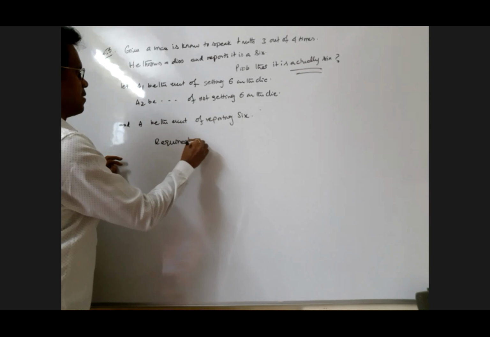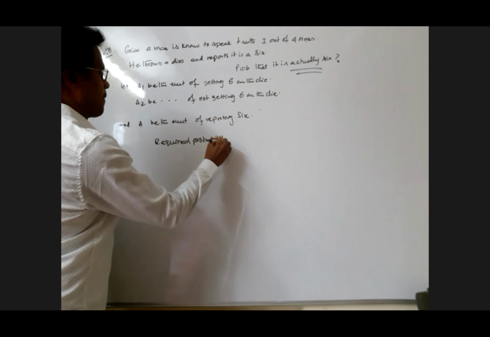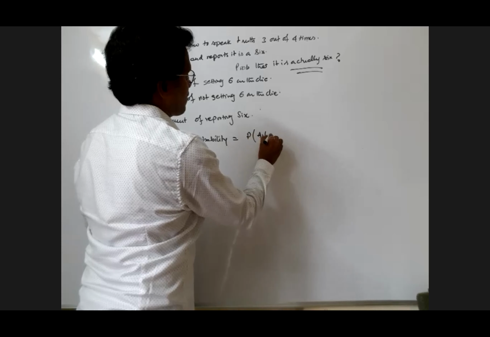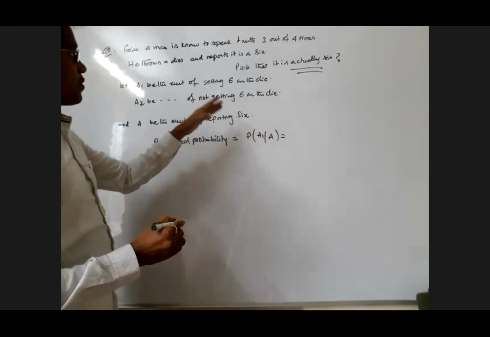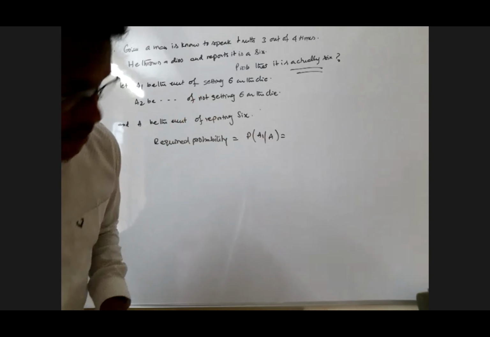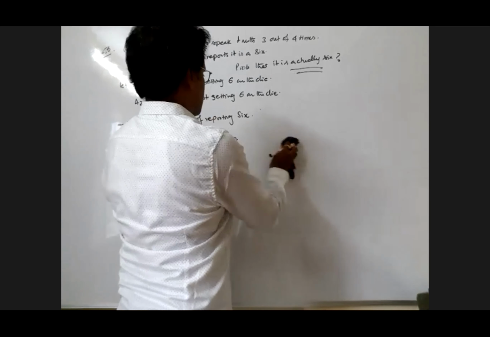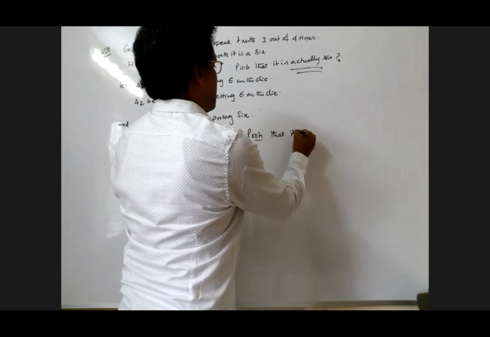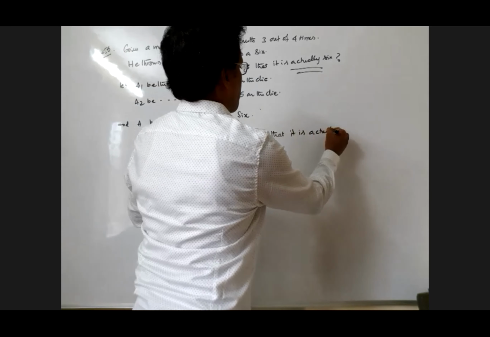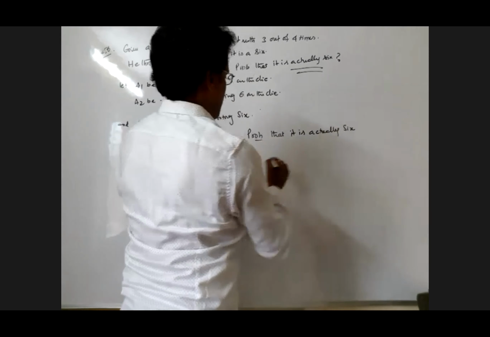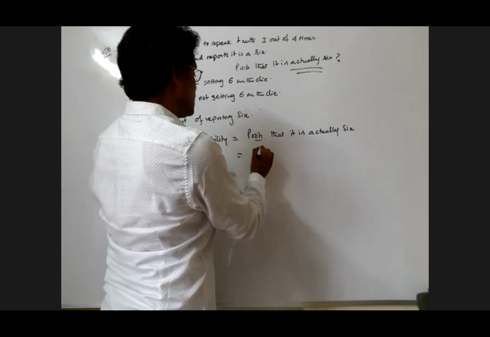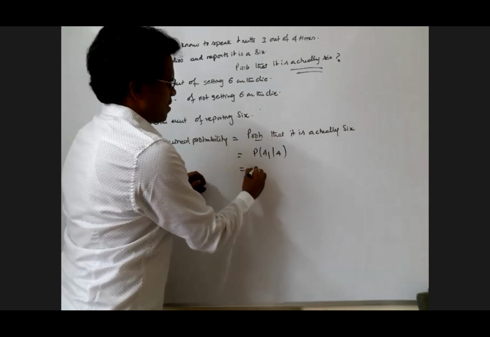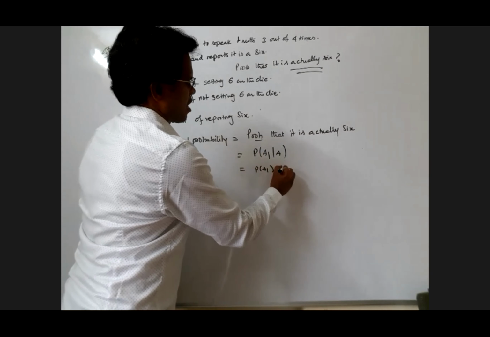Required probability is equal to probability of A1 given A. Probability that it is actually 6. I'm writing that also. Probability that it is actually 6 is probability of A1 given A. So that is what the remaining things. If you understand the remaining things, you are okay with that.